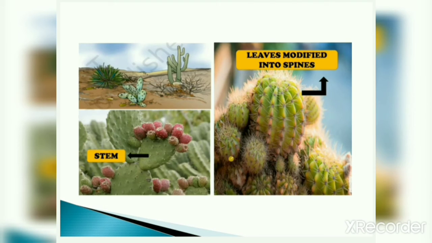Now you can see here clearly the stem in the picture. It has a waxy layer and a very spongy stem, and photosynthesis takes place from here. And you can see clearly in this that instead of leaves it has spines, means cactus has spines instead of leaves, or we can say spines are a modification of leaves. Okay. Now I hope you understood about the adaptation in desert by animals and plants, how animals and plants live in the desert.